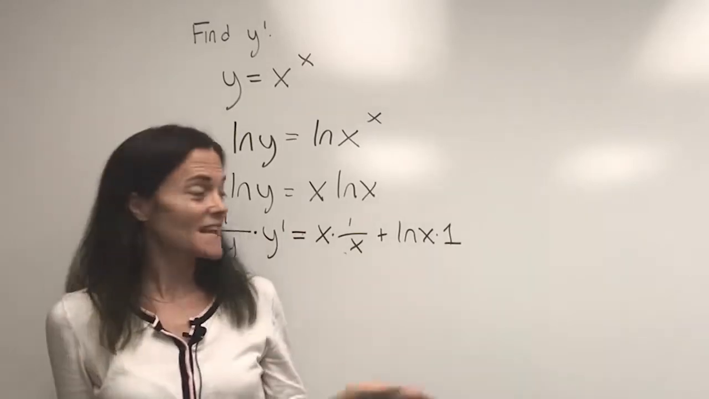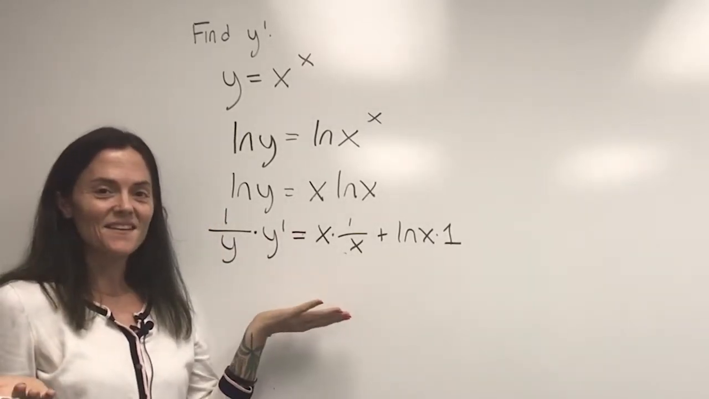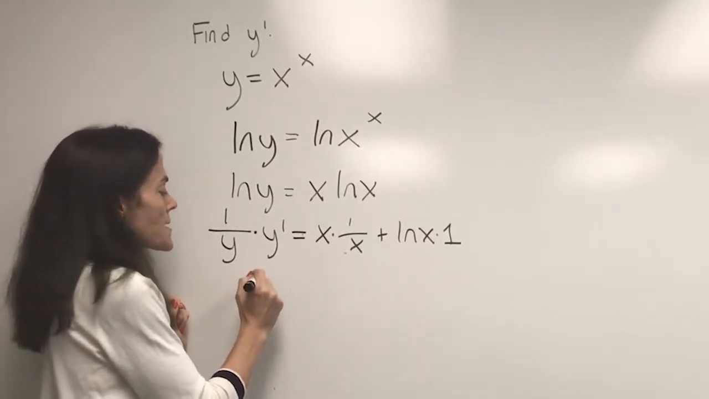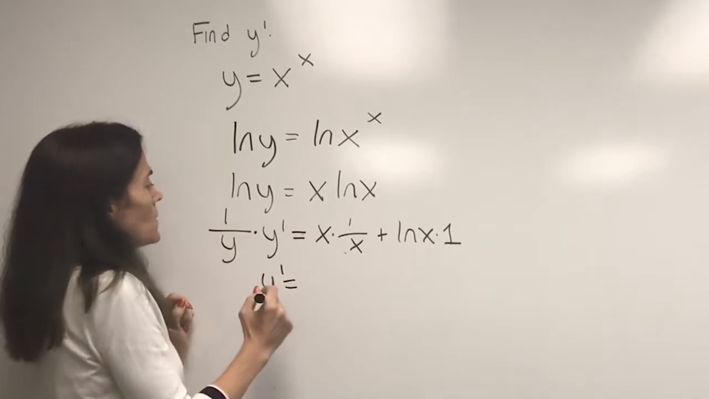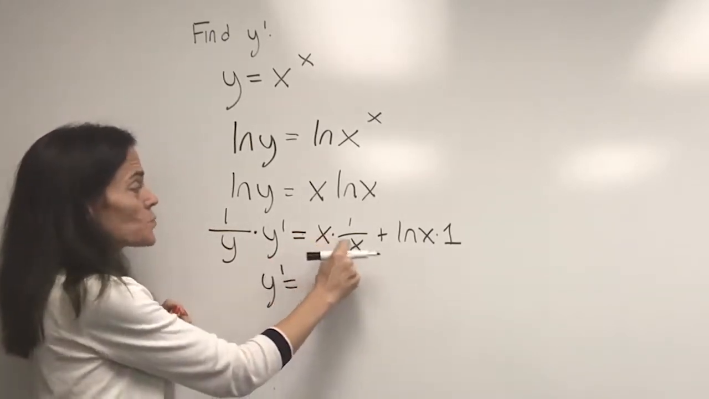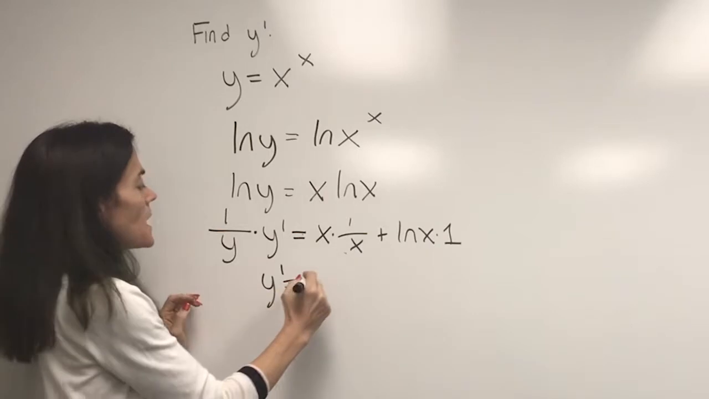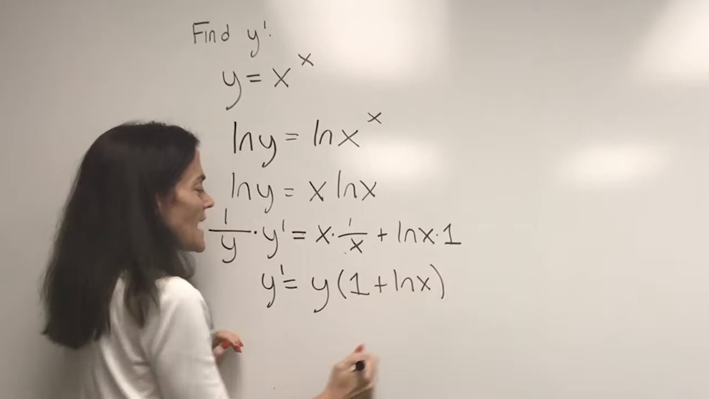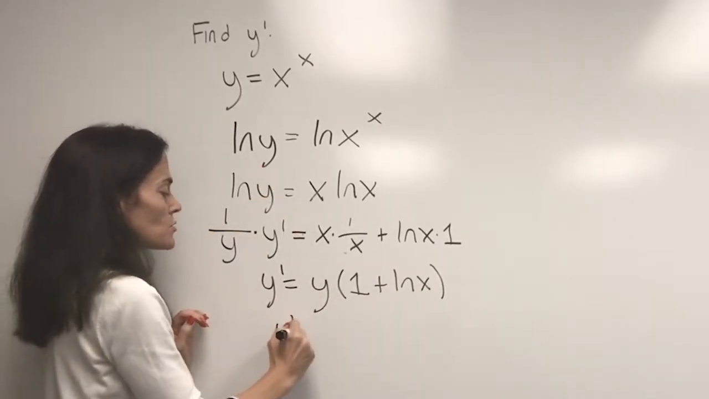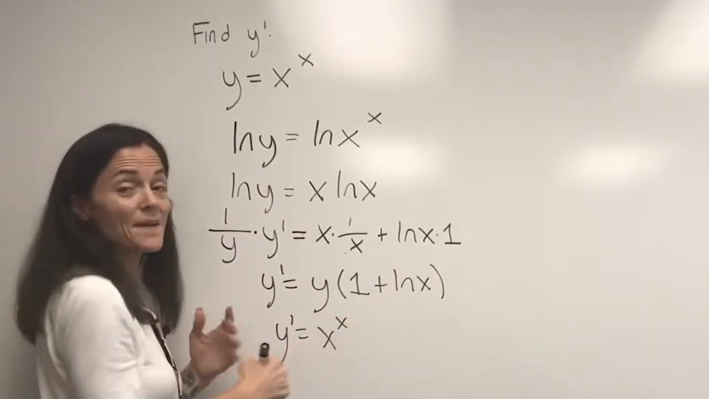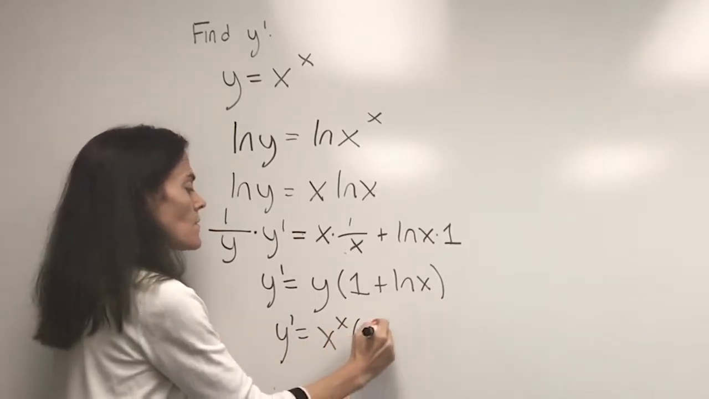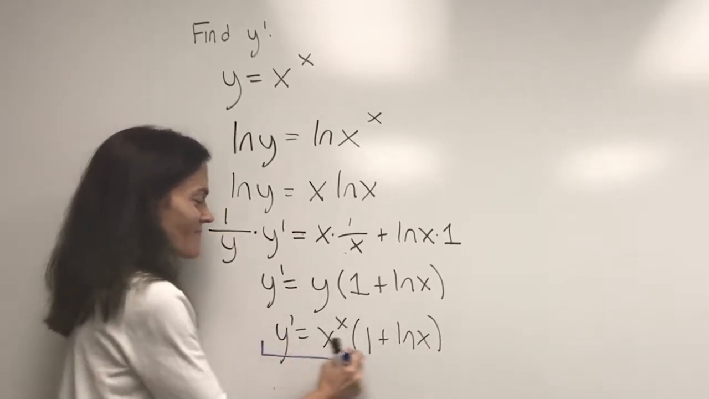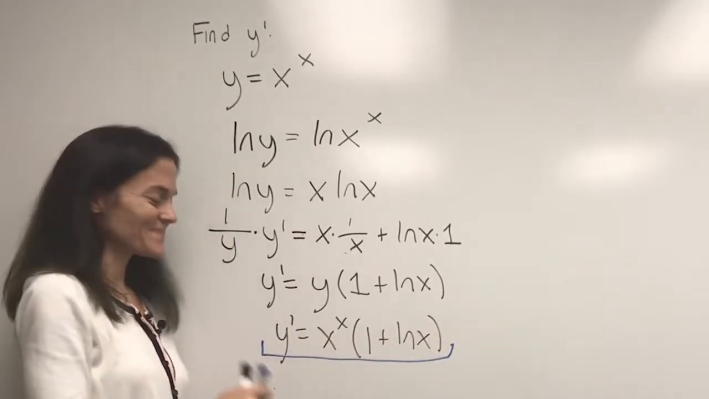So we have differentiated both sides of the equation, and now we are pretty much ready to solve for y prime. Well, this is 1 plus the natural log of x. I would multiply through by y, and then substitute our original y so that I have y prime as a function of x. And this is the derivative of x to the x.